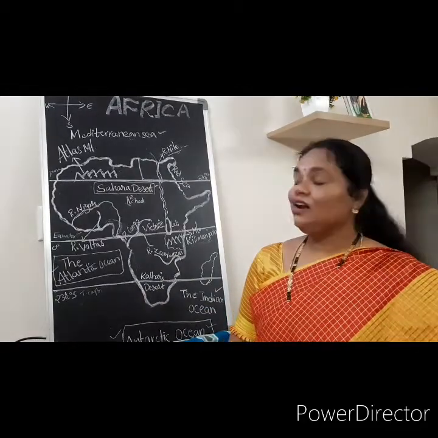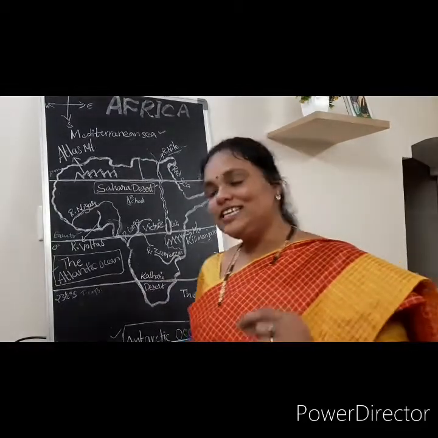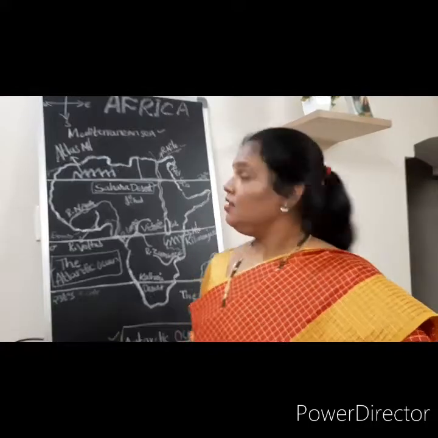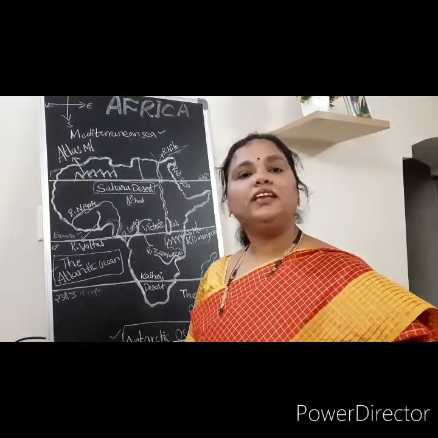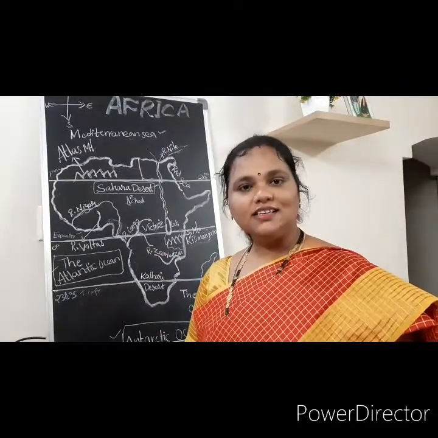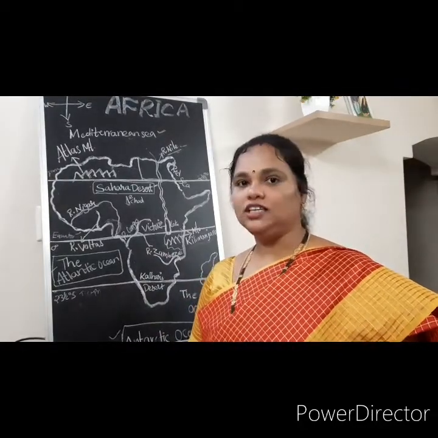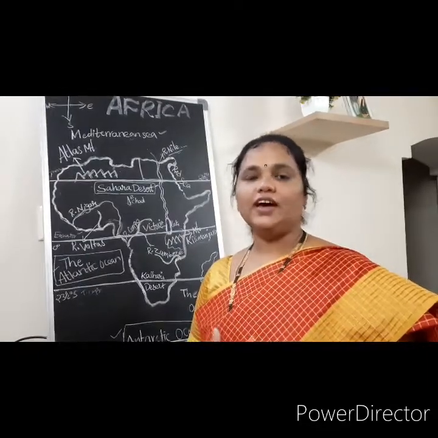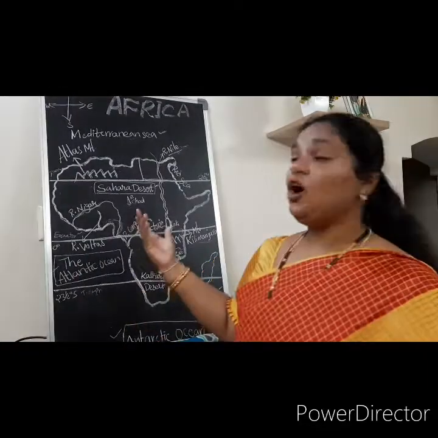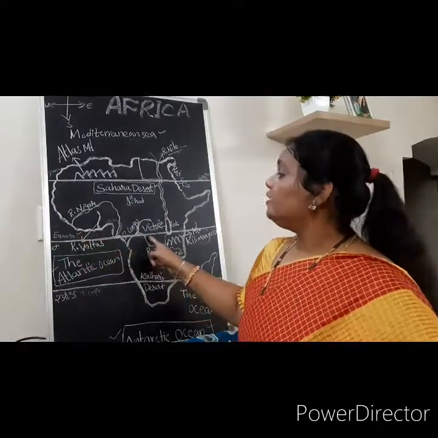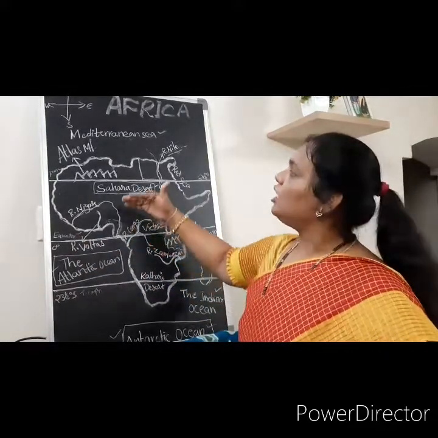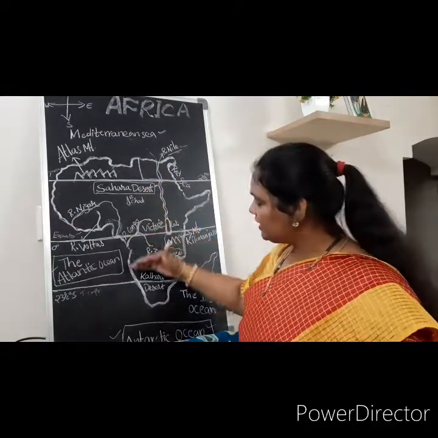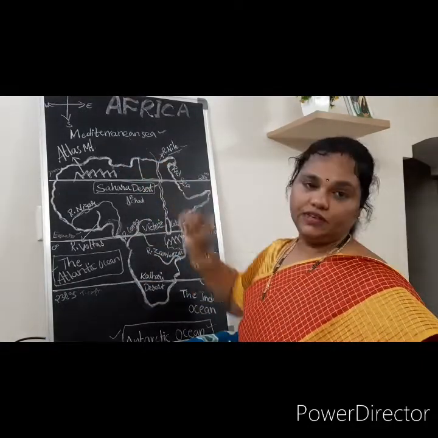Okay, and here is one magical point of Africa, children. The continent is the same, but two kinds of seasons are experienced. It is correct, children. It is not wrong, it's a fact actually. How? I will show you. The equator divides the continent into two equal parts, Southern Africa and Northern Africa.